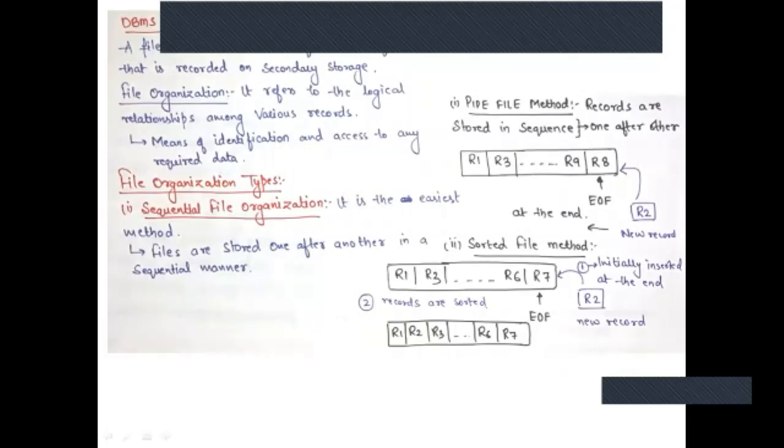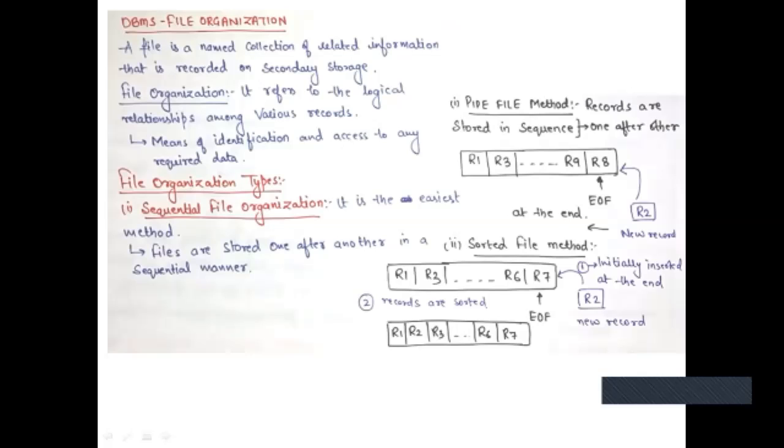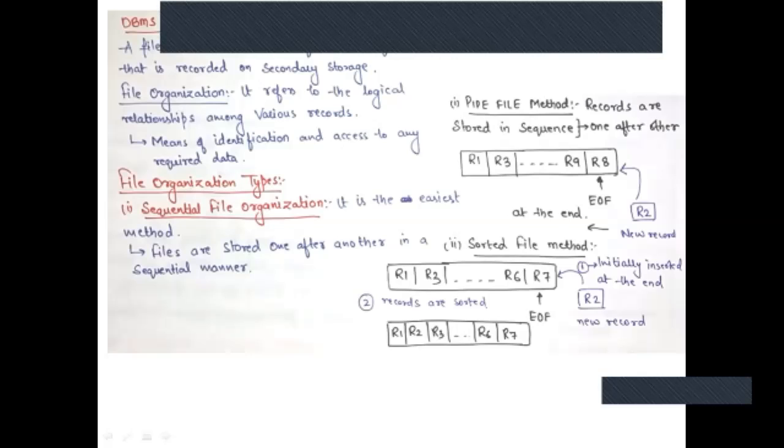Okay, so let us start with file organizations. Now a file is nothing but a collection of information, or you can say records, on your secondary storage. And file organization is nothing but creating a logical relationship between those particular records and your index table. File organization is basically how a particular set of files or records are organized.